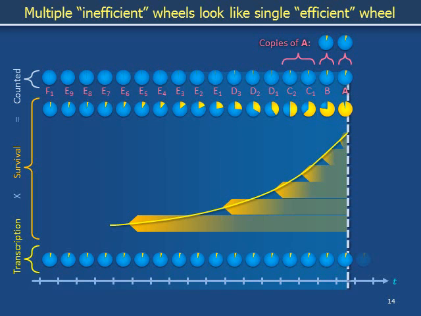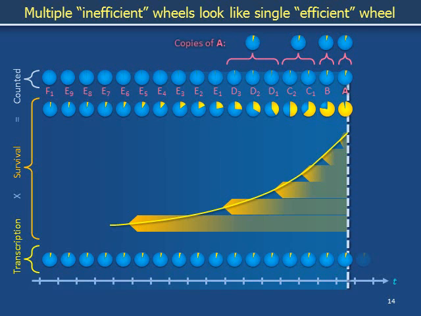The next 2 wheels, C1 and C2, both have noticeably smaller yellow sectors. The chances of obtaining a single messenger RNA count by spinning both of these wheels is roughly equal to the chances of obtaining a messenger RNA count by spinning a copy of wheel A. The next 3 wheels, D1, D2, and D3, individually have even smaller yellow sectors.